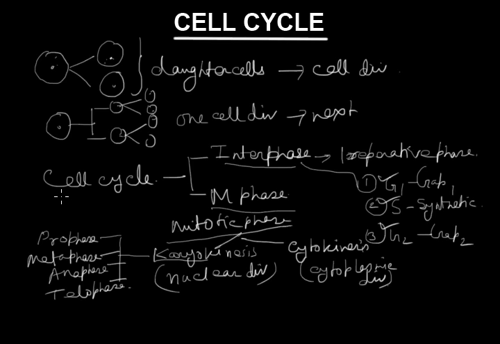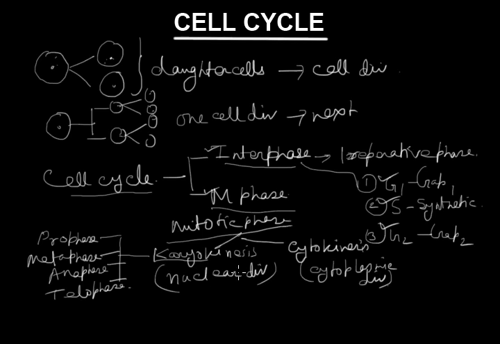Actually, the cell cycle has two basic phases. One is interphase, another is M phase. Interphase is the preparative phase, which has three sub-stages: G1 or gap 1 stage, S or synthetic stage, G2 or gap 2 stage. Then M phase means the mitotic phase or multiplication phase. This phase has also two stages: one is karyokinesis, another is cytokinesis.